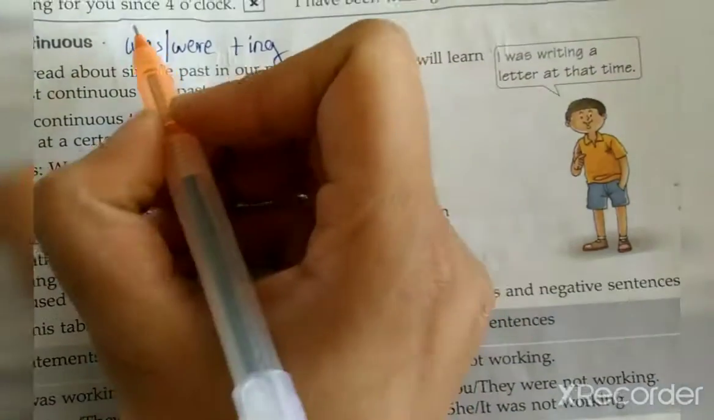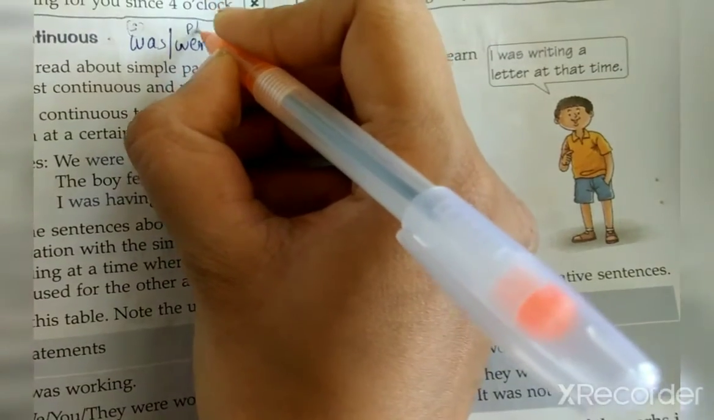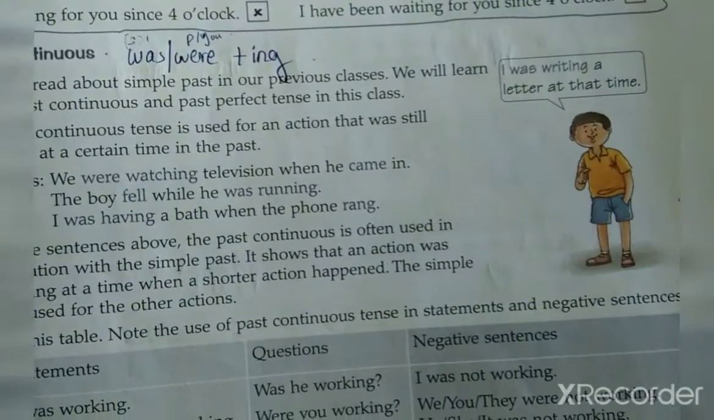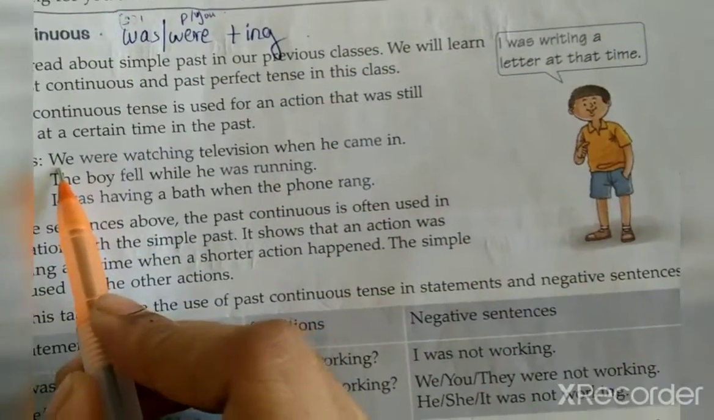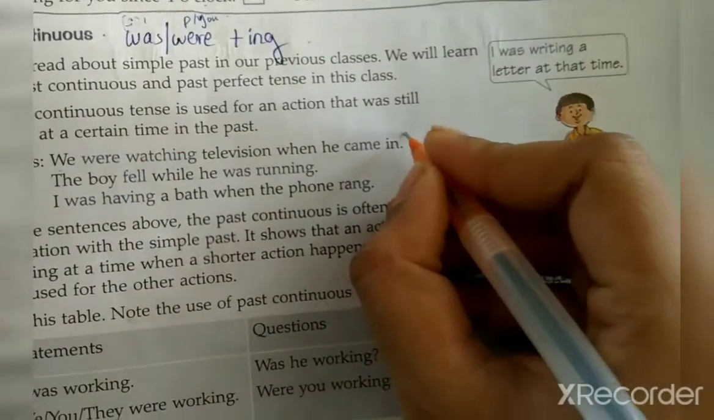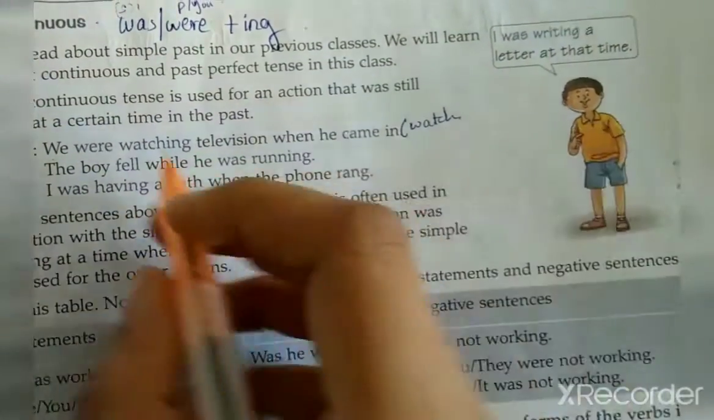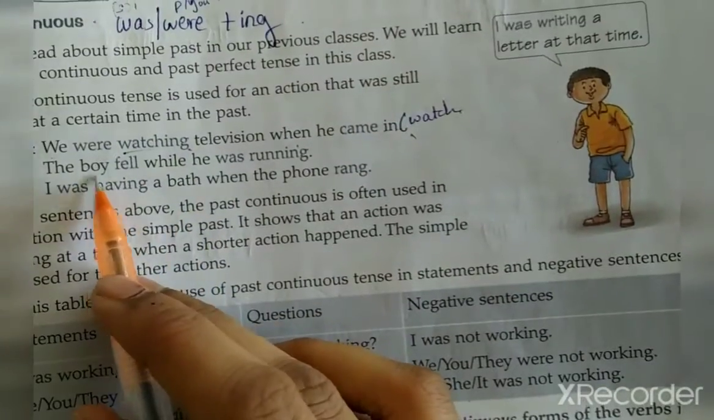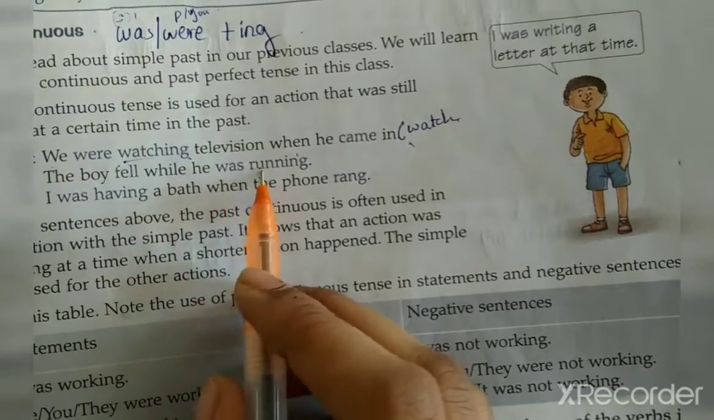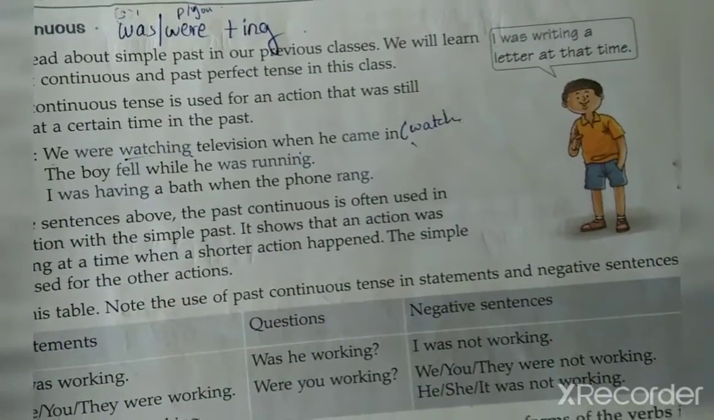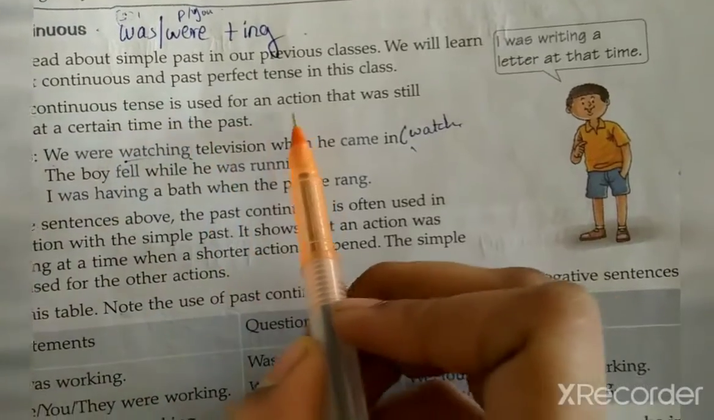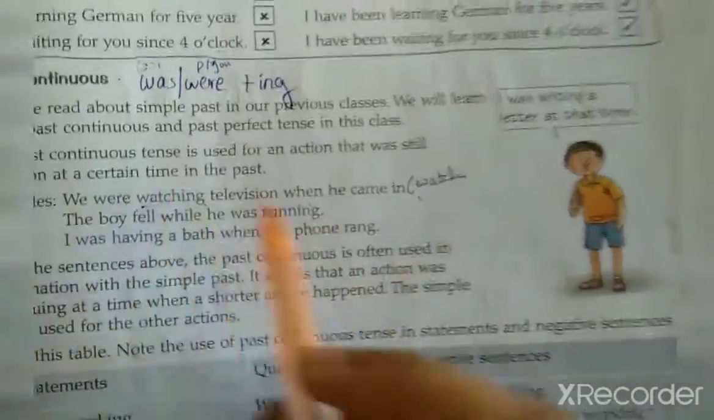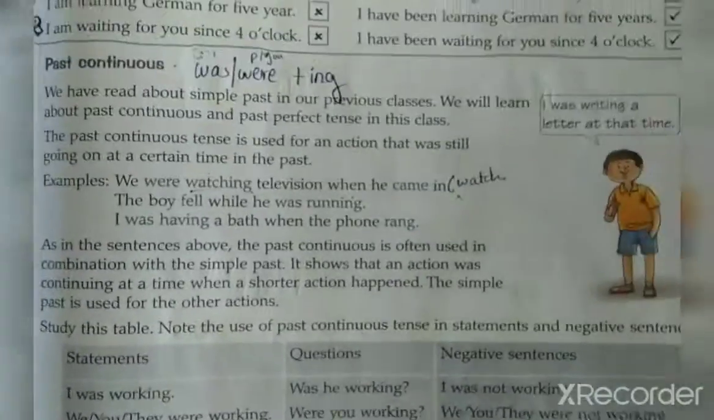Yes? So see, was for singular, plural is were, I was, okay, you were. Okay? Now see example, we is plural, so we were watching. So watch is the verb. We were watching television when he came in. The boy fell while he was running. The past continuous tense is used for an action that was still going on at a certain time in past, as I explained you.